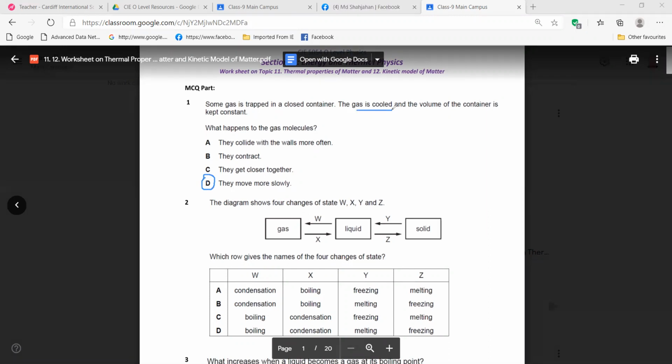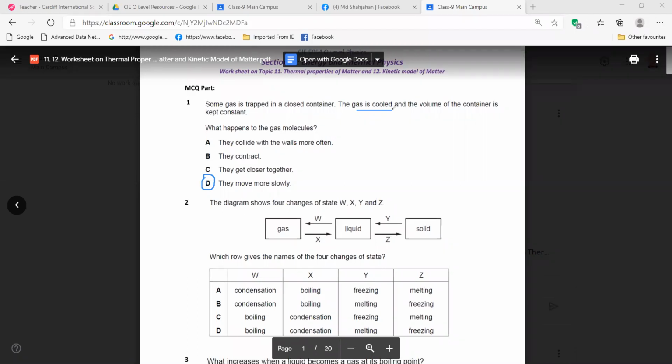If it is heated, they are having more kinetic energy. But if they are cooled, then they will have less kinetic energy. That's why they are moving slowly. Is it clear? But sir, they also can turn into liquid, as condensation will occur. If they are reaching their freezing point or their condensation point, that much cold, then they will change state.